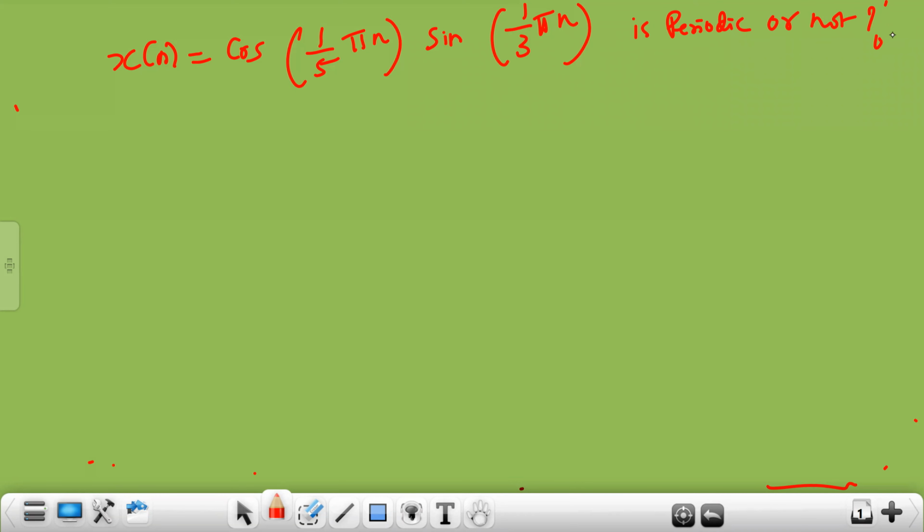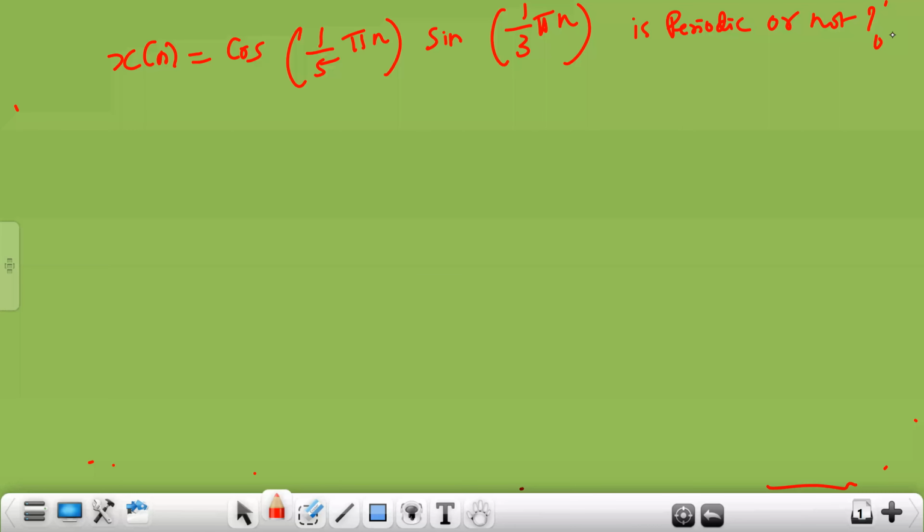Sir, this is a trigonometric multiplication. Very good. This is the product of two different signals, but unfortunately we don't have any peculiar methods to find the periodicity of a product of two signals. So is there any alternative from your side to remodify this? Sir, multiply and divide by 2 and use the formula. Very good. You multiply and divide by 2 so that you can rearrange it in trigonometric way. So you will get a sum signal, so it will be easier to analyze.